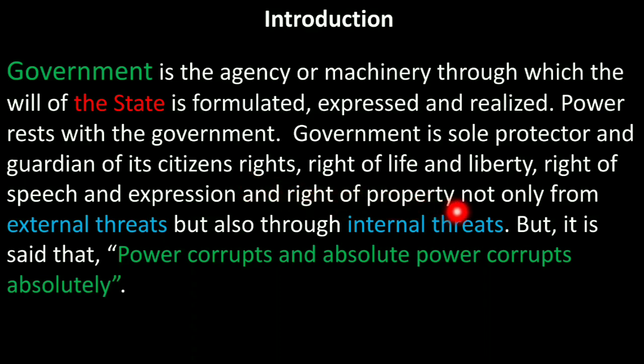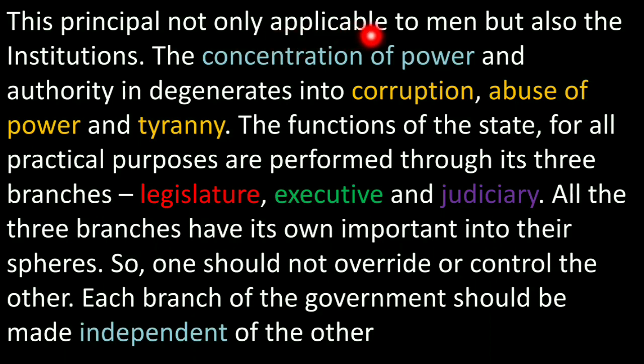internal threats. Now it is necessary, and we have often heard, that when absolute power is given to any one body, that power is applied beyond the limit. So the line is said that power corrupts and absolute power corrupts absolutely. This principle is not applicable to man only but also to institutions, whether it may be a government institution or a private institution. Now the concentration of power and authority degenerates into corruption, abuse of powers, and finally turns into tyranny.